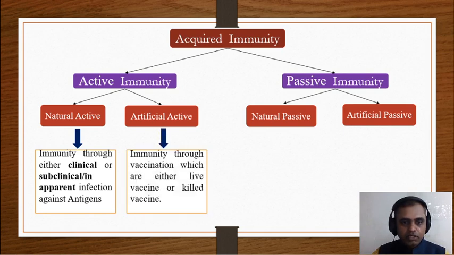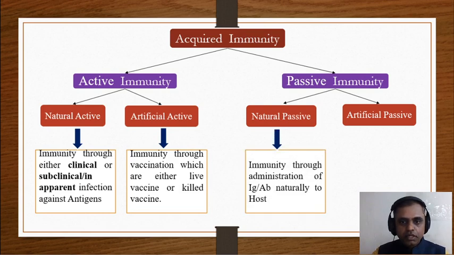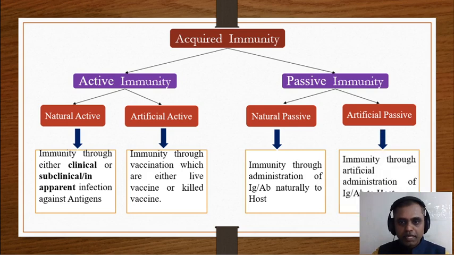Artificial active immunity is immunity through vaccination, with either live or killed vaccines. Natural passive immunity is immunity through natural administration of immunoglobulin or antibody to the host. Artificial passive immunity is immunity through artificial administration of immunoglobulin or antibody to the host. So that's about the types of immunity.